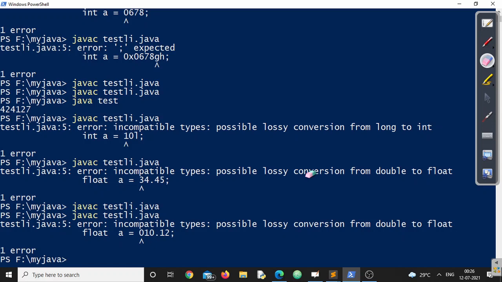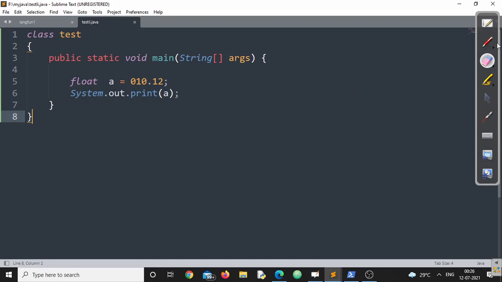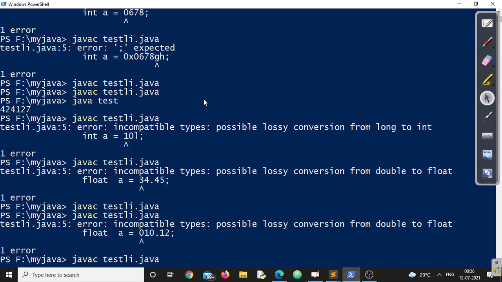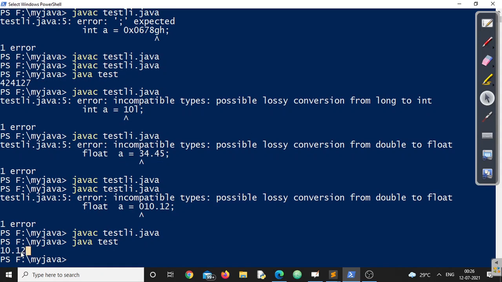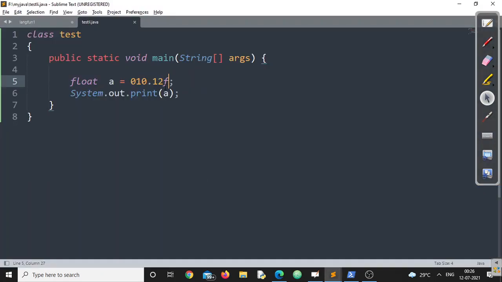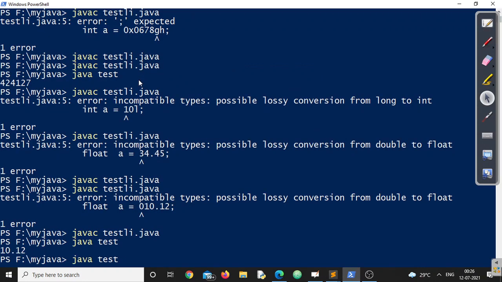Possible lossy conversion, sorry, why is the error there? Because I am trying to store a double constant into a float variable. So what I need to write is F. By mistake I had not written that. So now the code compiles fine. If I run the program, see the output, 10.12, right? So now this is not an octal. If it were an octal, it should be converted into 8 point something. So you cannot represent an octal value using a float number. Not only octal, if by mistake you use a hexadecimal, now you will get an error message.